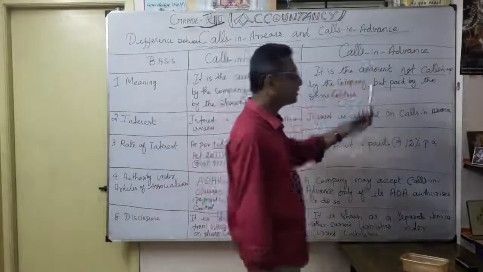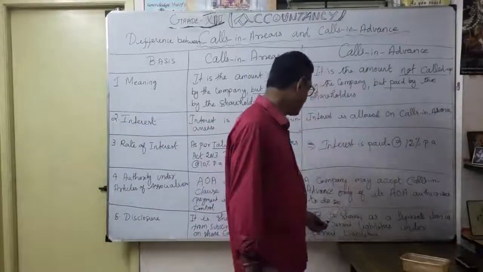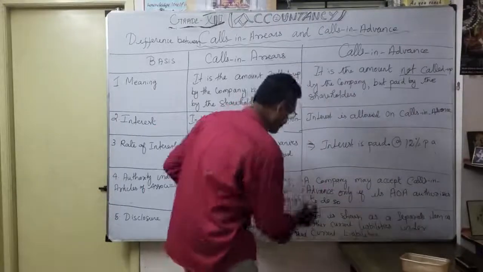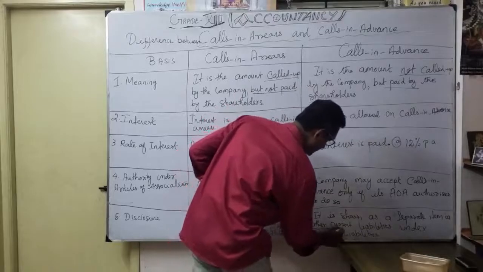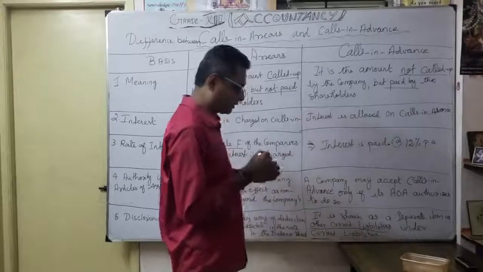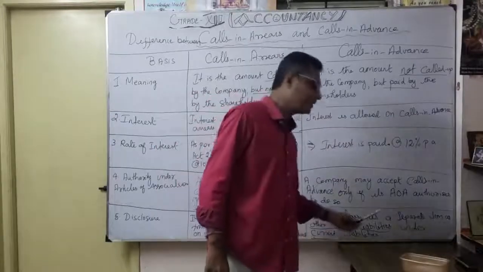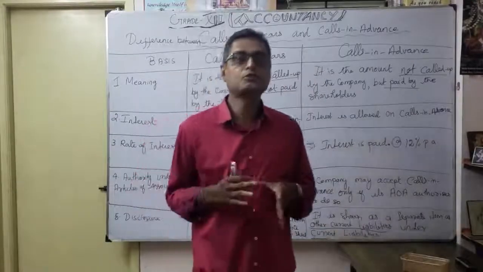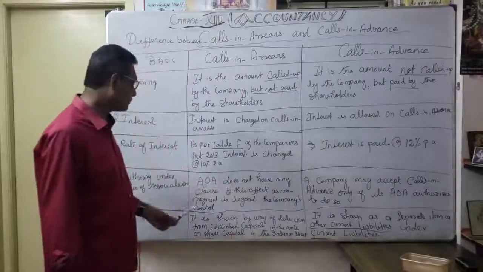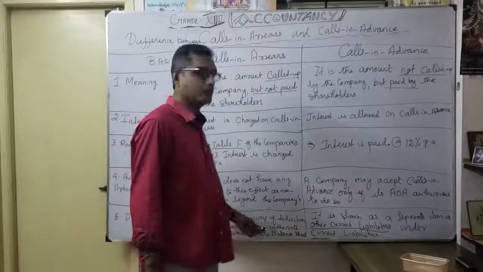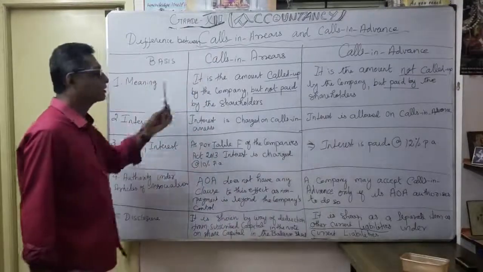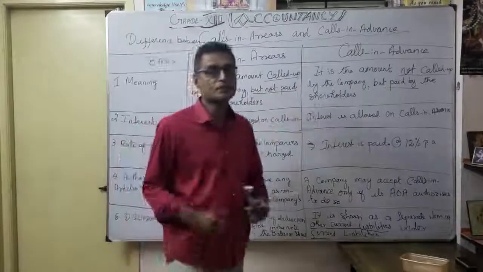Similarly, calls in advance, you know very well, is shown as a separate item under other current liabilities, correct? Other current liabilities, under current liabilities. Current liabilities is the main head, and other current liabilities is a sub-item under that. You show it as calls in advance. So calls in arrears you deduct from subscribed but not fully paid up. Understood? That is the disclosure of calls in arrears and calls in advance in a balance sheet.